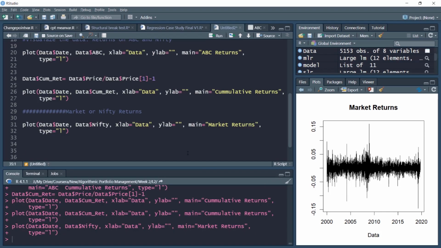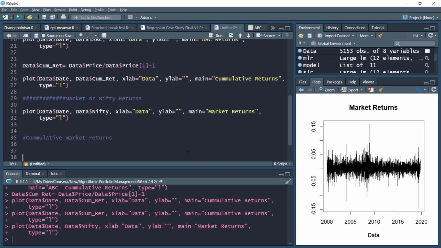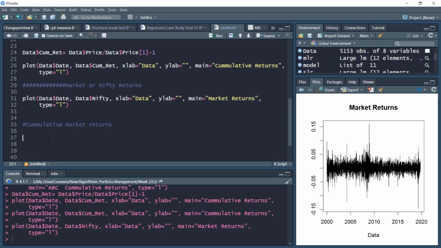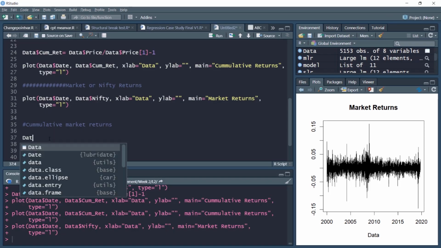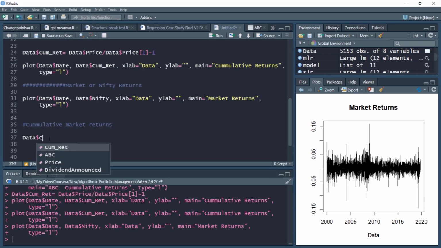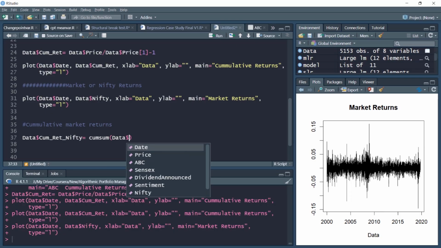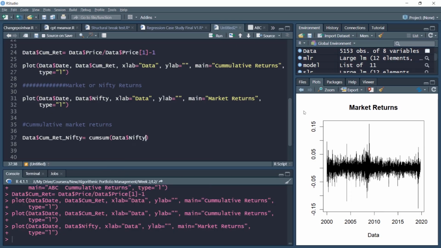Next we'll plot the cumulative market returns. I have to just write a very simple command, which is data dollar cumulative. This time around we are computing Nifty cumulative, so I'll use this, and a very simple cumulative sum command, to compute the cumulative Nifty returns.